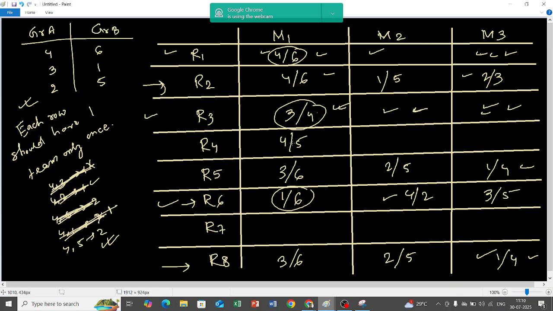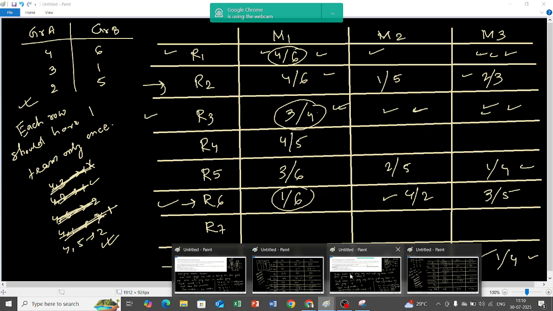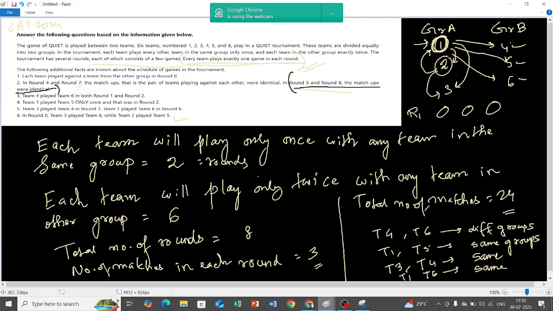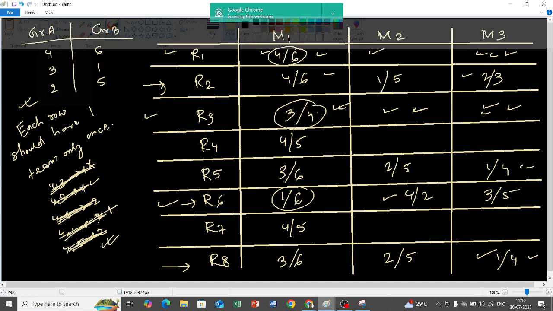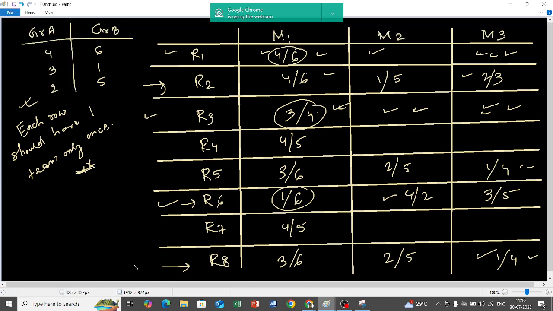Okay, so 4 comma 5 has to be 2 times. So 4 comma 5 is over here, and it was given that in R4 and R7 the matchups are the same. So whatever is in R4, that same thing will be in R7. So 4 comma 5 is over here, 4 comma 5 should be over here also, and therefore 4 comma 5 is closed. Okay, so my work for 4 is done. Now let me take 3. So 3 4 is done. 4 is totally done. I don't need to consider 4 anymore.